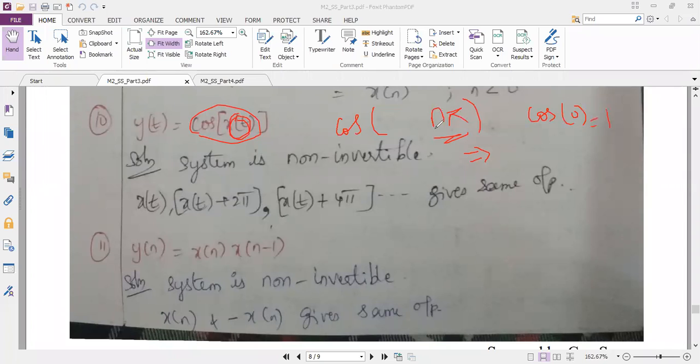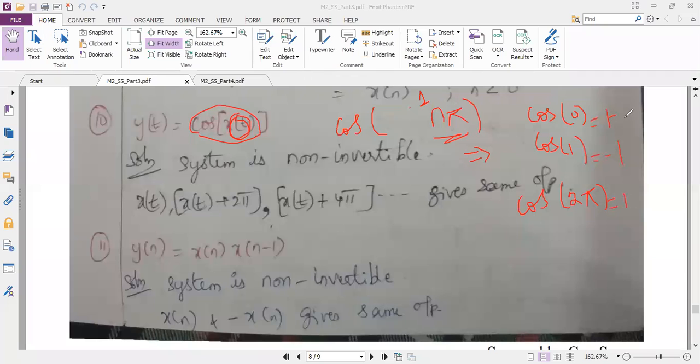So let me substitute the next value as 1. If I substitute 1, I am getting my answer as minus 1. My answer is -1. Now, if I substitute n as 2, then you see my answer is again 1.